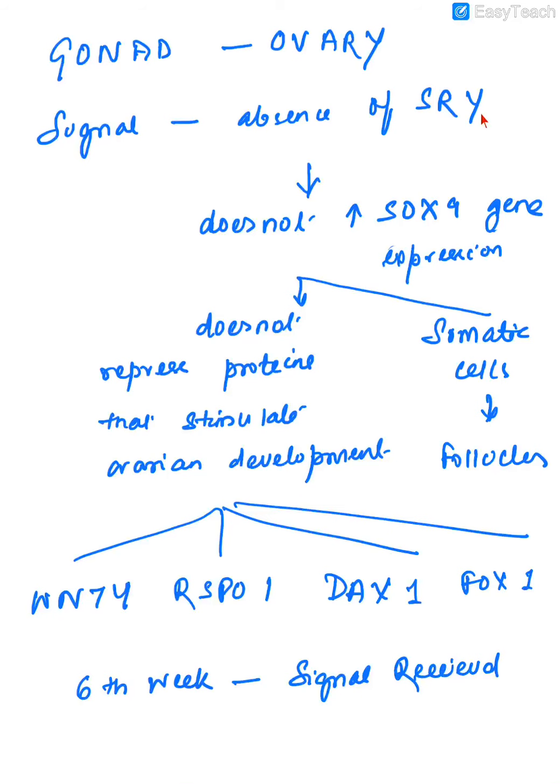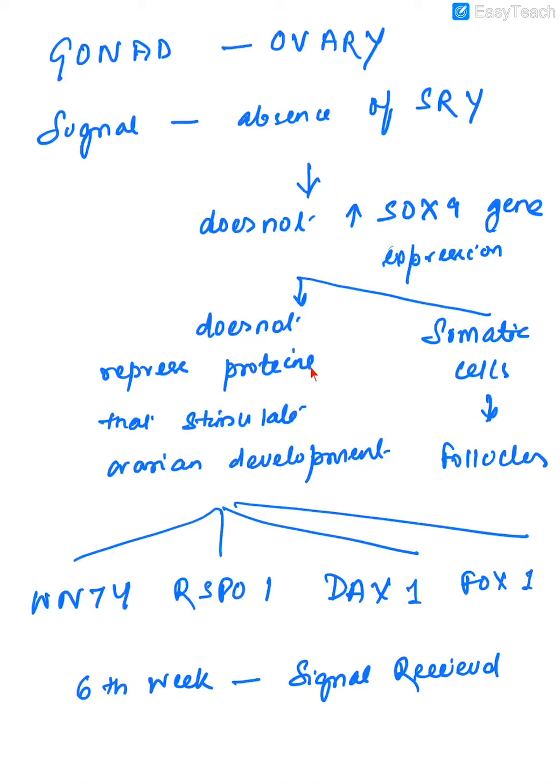When the SRY gene is absent, it does not cause an increase in SOX gene transcription or expression. When this gene is not transcribed, it does not repress the proteins that stimulate ovarian development, and it causes the somatic cells of the gonads to form follicles. We discussed this in the previous slides.